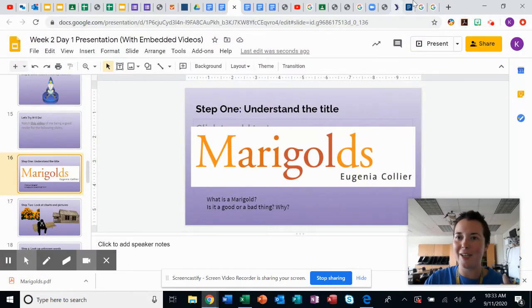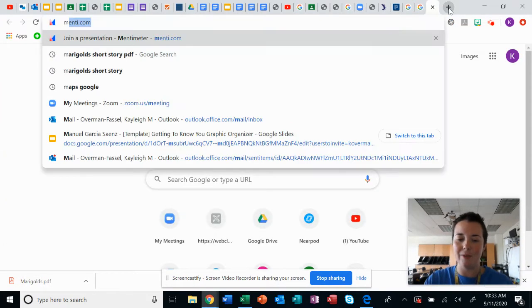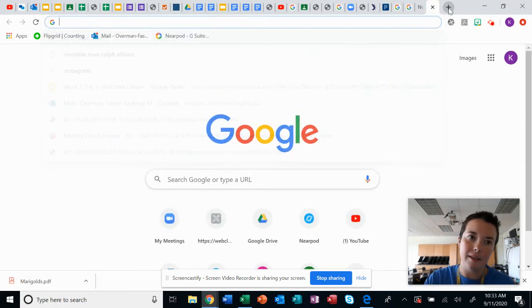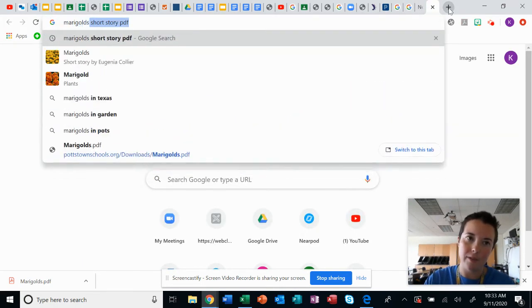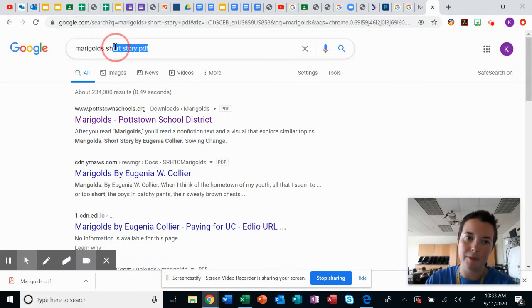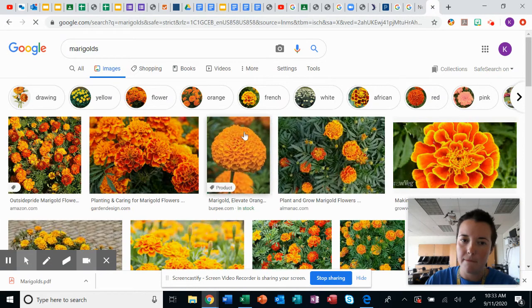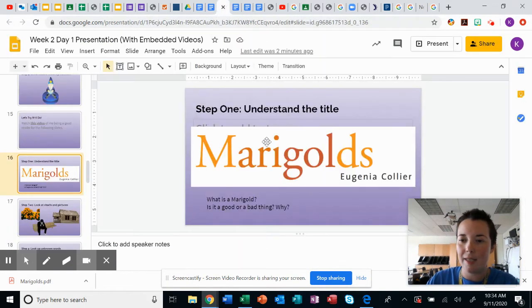So we're going to kind of jump ahead and we're going to look at what marigolds look like. And it pulled up the short story, but I'm just going to look at the image. Okay, so that's what a marigold is. We know it's a flower. We know it's an orange and yellow flower. It's something we've seen. That might not tell us what this story is about, but we can go ahead and have that image in our minds.